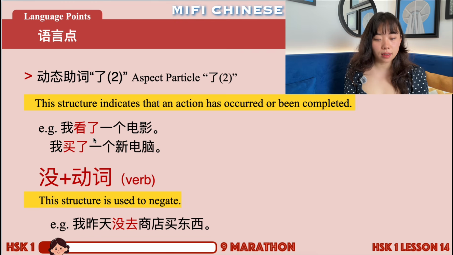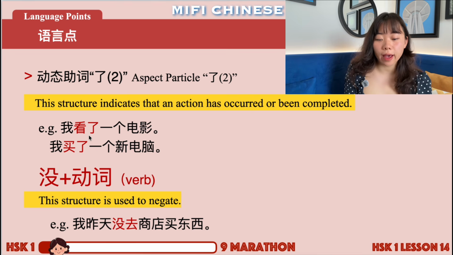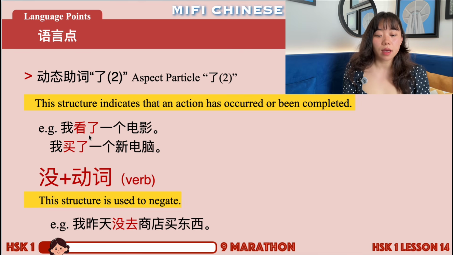我看了一个电影。我看了一个电影, which is the title of our lesson, right? So here, when you have 了 after a verb, it means that this action has been completed, or it has occurred. So 我看了一个电影. The action of watching a movie is completed. It's done. 我看了一个电影, right? I have watched a movie. This action of watching a movie is done.